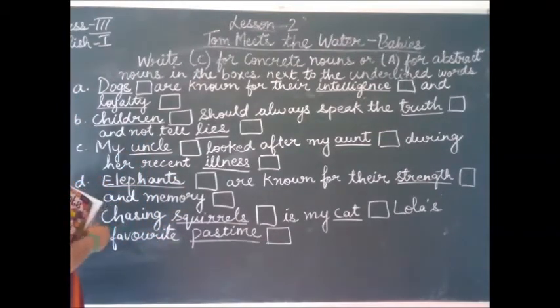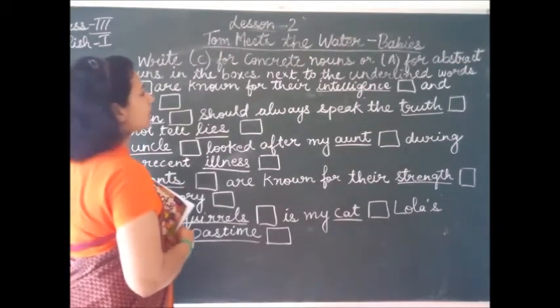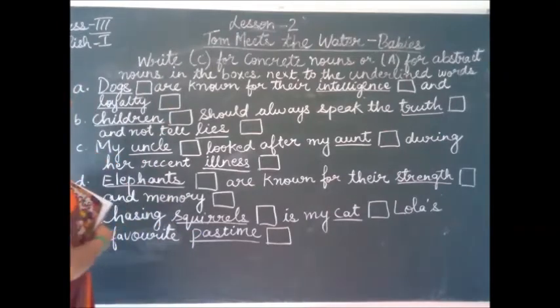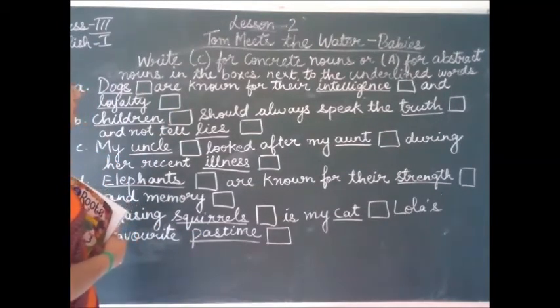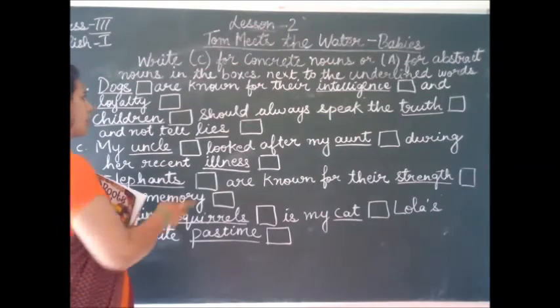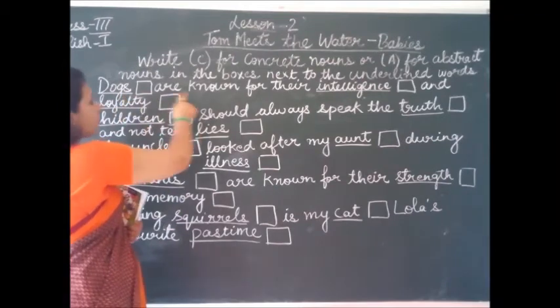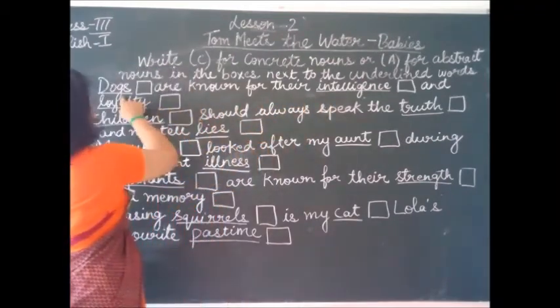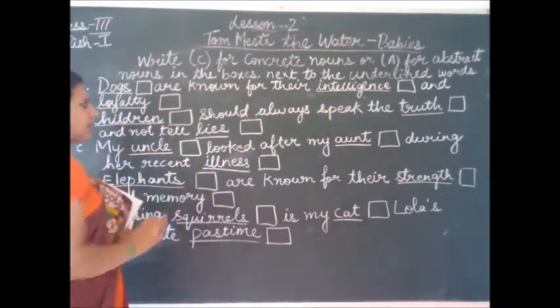Our first sentence is: Dogs are known for their intelligence and loyalty. Now there are three words which are underlined over here: dogs, intelligence and loyalty.